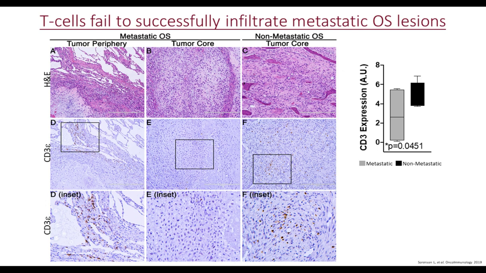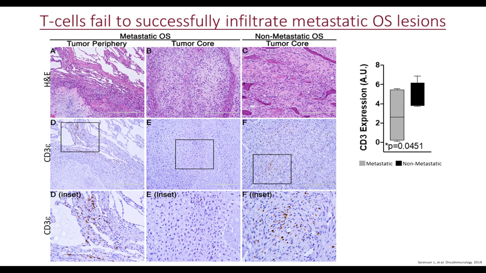However, in the non-metastatic osteosarcomas, we do indeed see CD3 immunoreactivity distributed throughout the core of the tumor. On the right-hand side, we quantified this immunoreactivity, and what we can see is that the non-metastatic specimens express higher levels of CD3 immunoreactivity, and this is consistent with the NanoString gene expression profiling data.